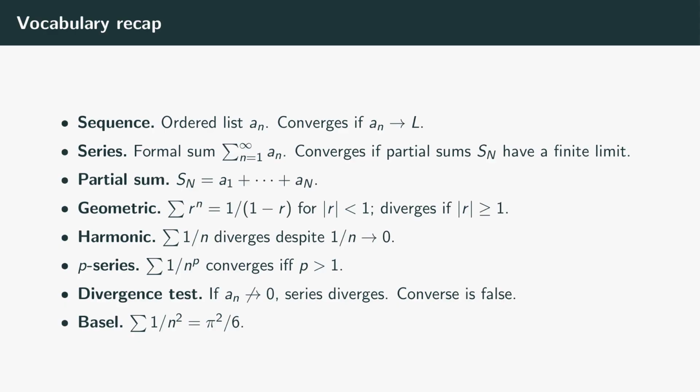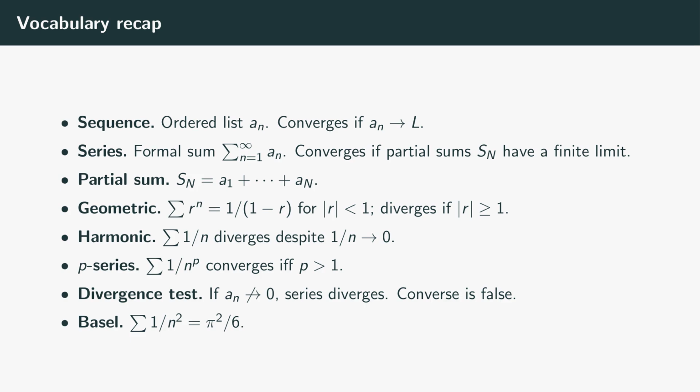Vocabulary recap. 8 items, the whole episode in shorthand. Sequence, ordered list of numbers. Converges to L if the terms eventually stay arbitrarily close to L. Series, formal infinite sum, the sum of a sub n, defined as the limit of the partial sums. Partial sum S sub n equals the sum of the first n terms. The series converges if and only if the sequence S sub n converges.